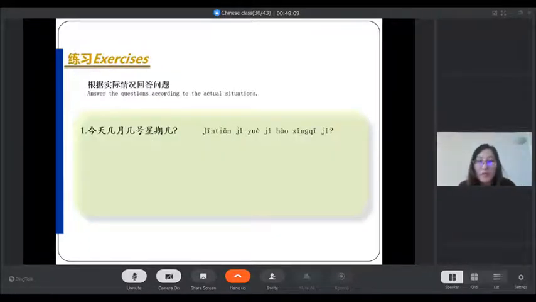So look at this sentence structure. If you ask about the date in Chinese, we will ask one by one.